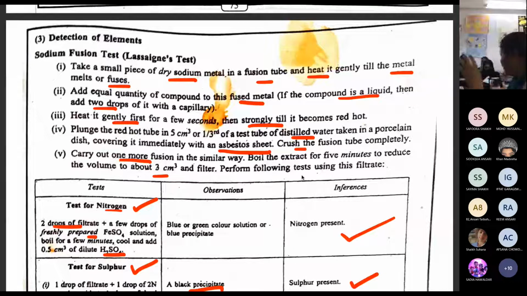Now, once we are heating this, we boil it until bubbles come. Then we have to filter it, and that filtrate we have to cool. After that, we have to do all these tests.